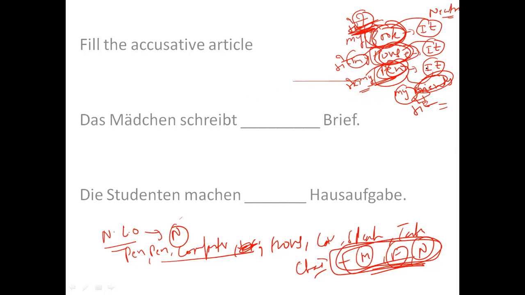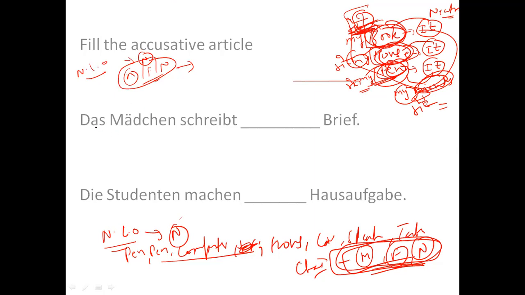Similarly, in German, this was just an example to make you understand. It is not necessary in German that all the non-living objects are neutral. It can be masculine, it can be feminine, it can be neutral, and this thing you must learn. There is no formula for it. So just practice, practice, practice. Only then you will be able to understand.